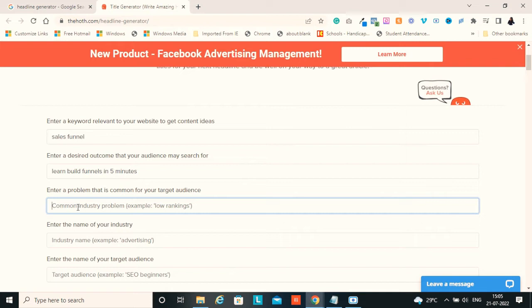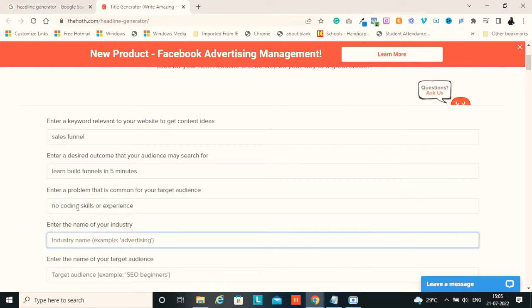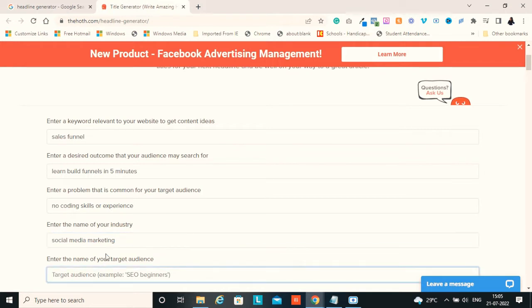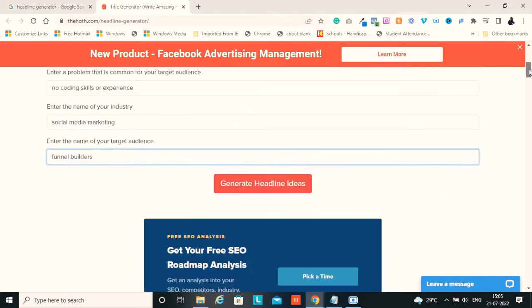Enter a problem that is common for your target audience: no coding skills or experience. Enter the name of your industry. I would say it's online marketing, social media marketing. Enter the name of your target audience. It's like funnel builders. Now click on generate headline ideas.